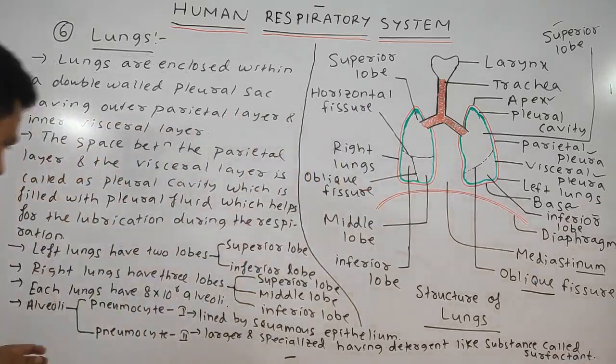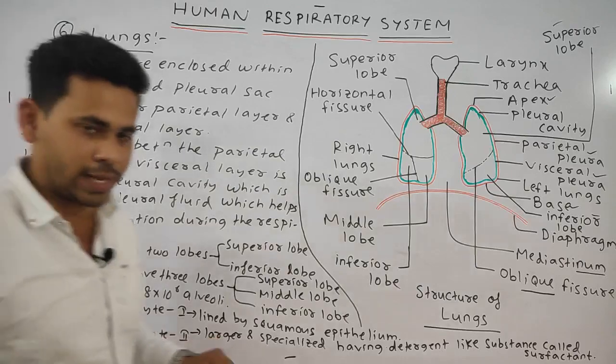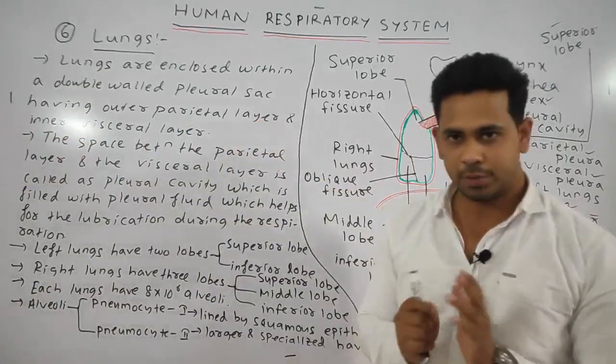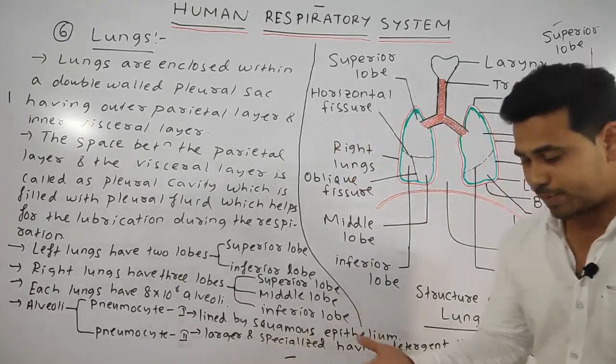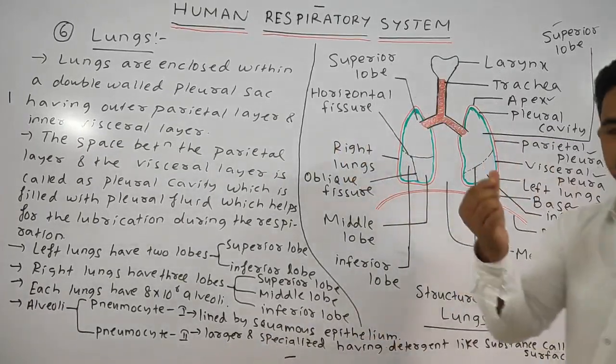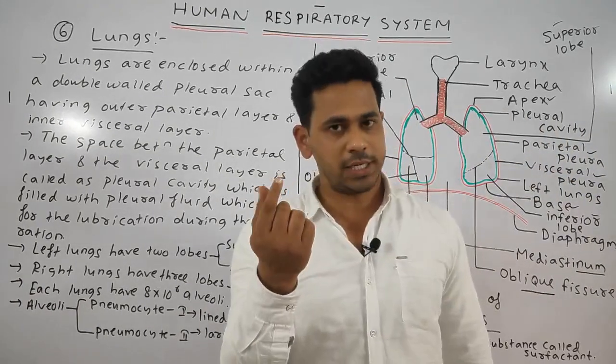See, the alveoli are divided into two types, pneumocyte 1 and pneumocyte 2. Pneumocyte 1 is lined by the squamous epithelium, whereas pneumocyte 2 are larger and specialized structures having detergent. Means you see how the detergent is like.